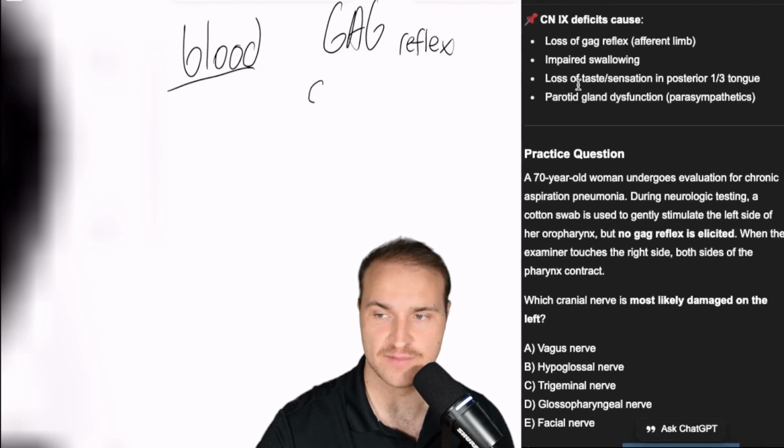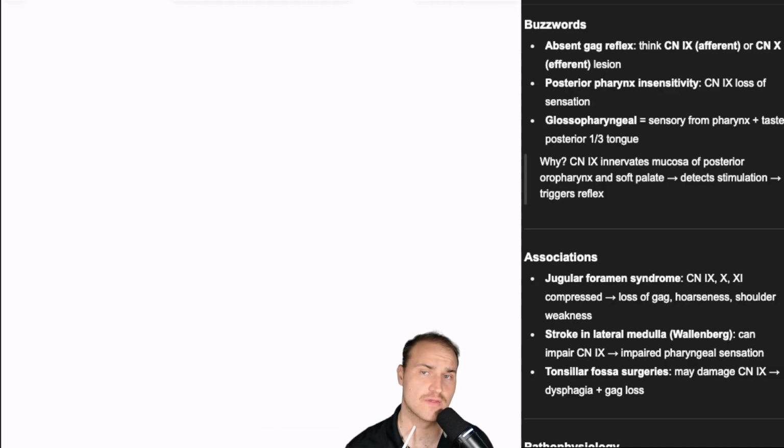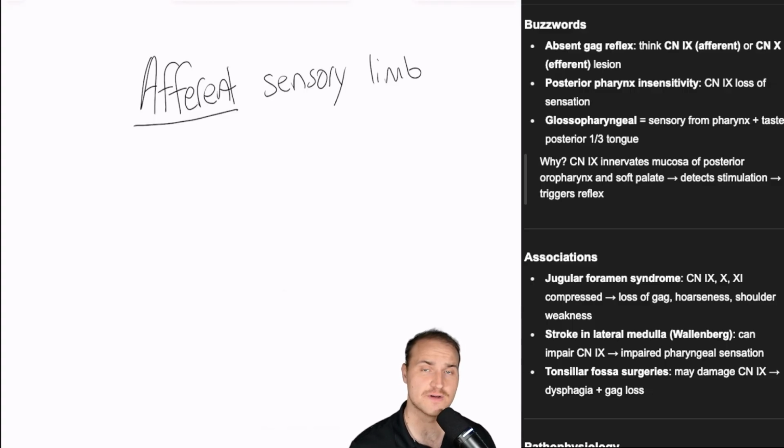That's the afferent limb of the gag reflex. So if you touch one side of the throat and there's no gag reflex, but the other side works fine, then what's missing is the afferent sensory limb. Afferent is for your senses. I like to remember this by thinking, wow, that affected me. I felt that. Sensory. And that's carried out by the glossopharyngeal nerve.